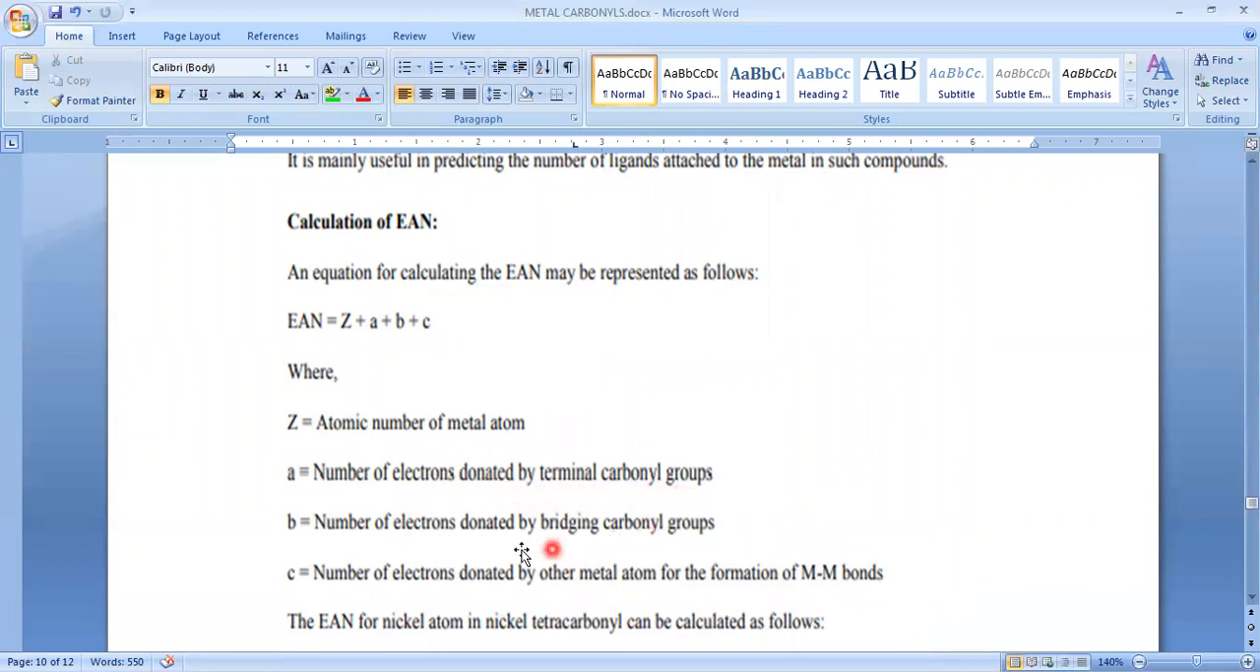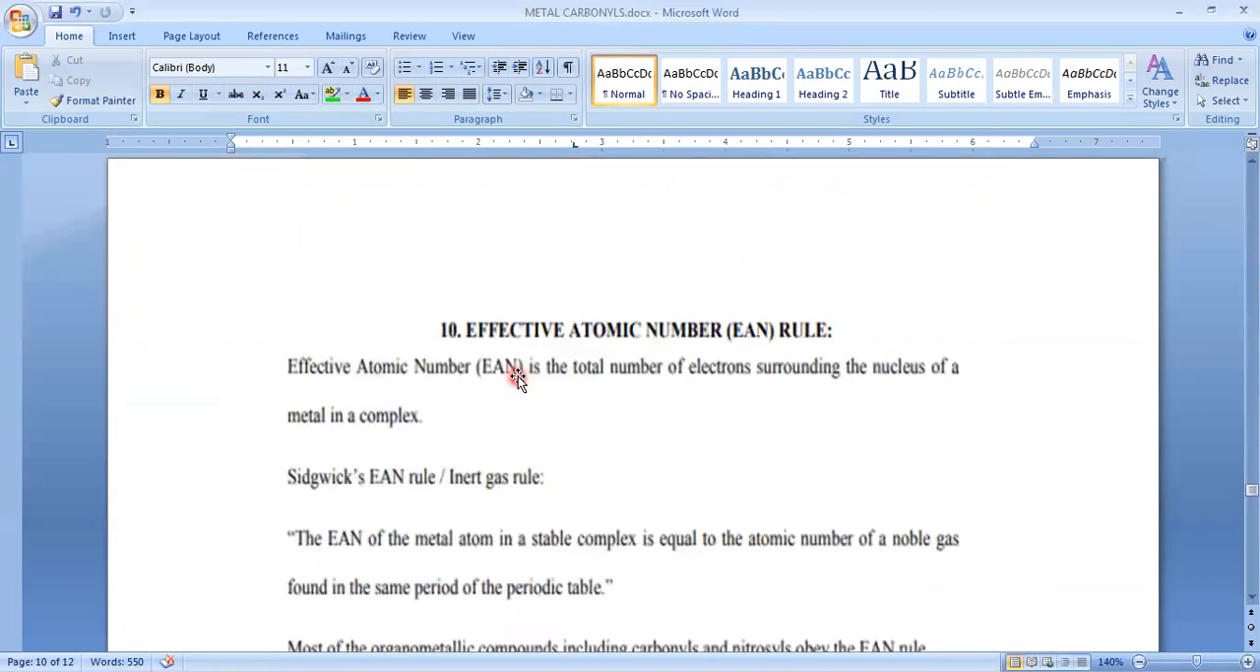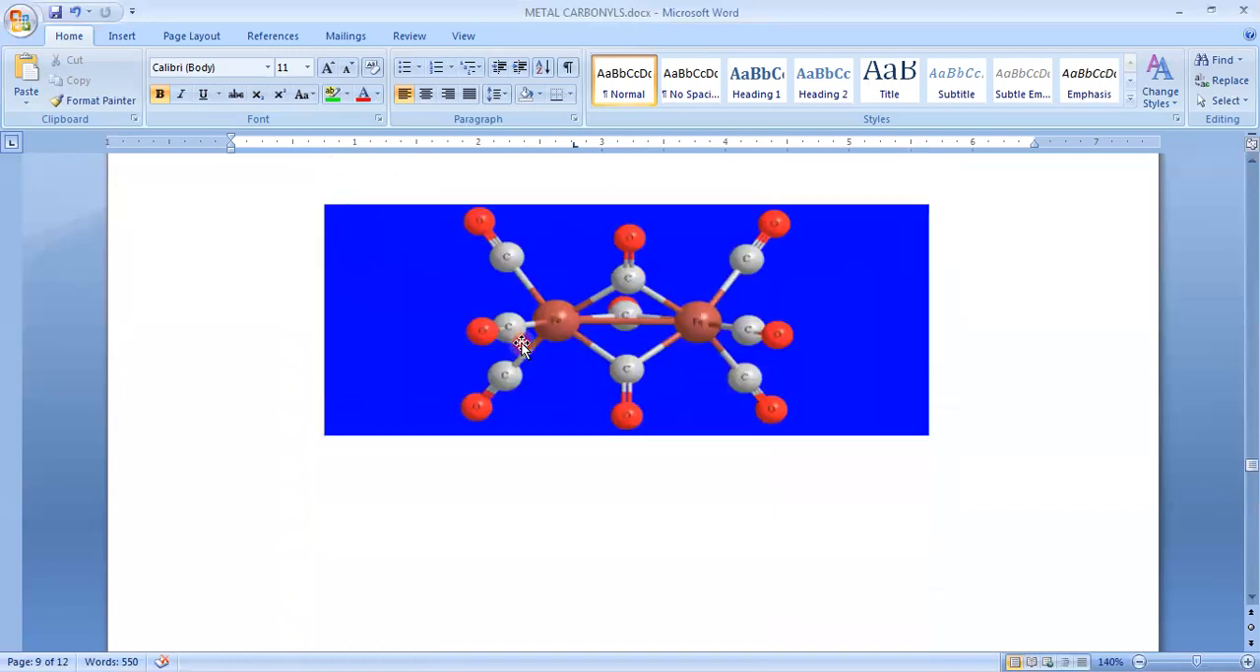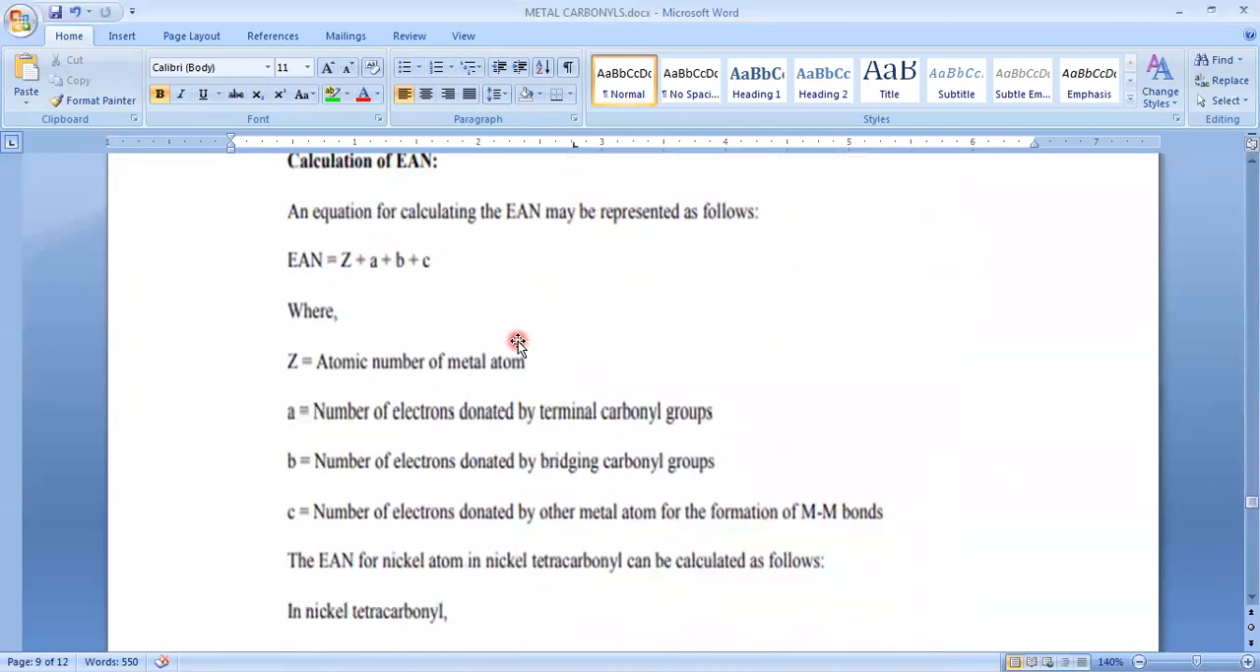So a means the number of electrons donated by terminal carbonyl groups, and b is the number of electrons donated by bridging carbonyl groups. Bridging carbonyl groups means these three, 1, 2, 3. So b means the number of electrons donated by bridging carbonyl groups. Or, if you don't want to get confused, you can simply multiply 2 into the number of ligands, or 2 into the number of carbonyl groups. You can replace this whole thing with 2 into the number of carbonyl groups. And c is the number of metal bonds.